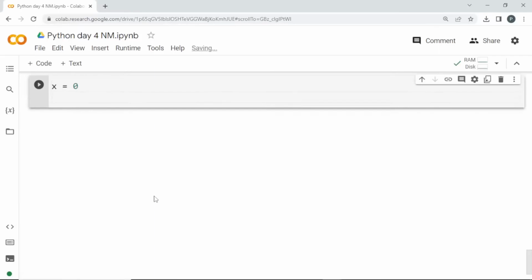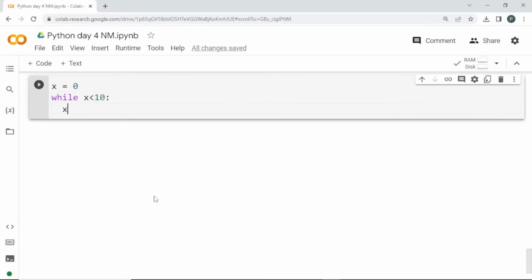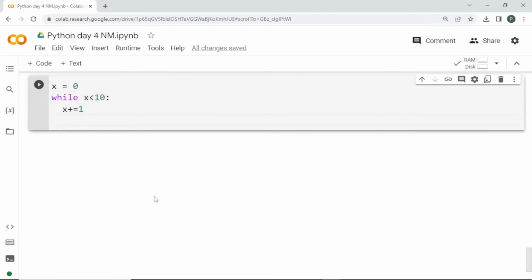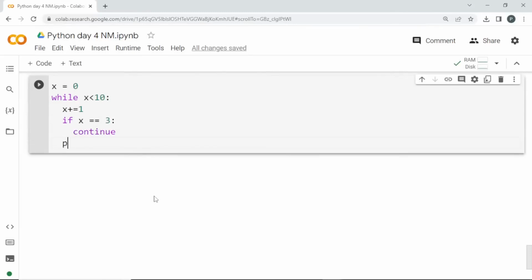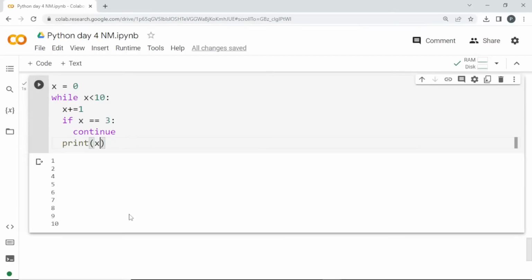x equal to 0, while x is less than 10. For example, I'll keep that to 10. x plus equal to 1. Every time the loop starts, the value of x will be added with 1, and I'm checking whether x is equal to 3. If it reaches 3, I'm going to continue, so it won't be printed, and below that I'm going to print the value of x. And if I run this, see here, the value 3 alone got skipped and the remaining numbers are printed. So that's what the use of this continue statement is.